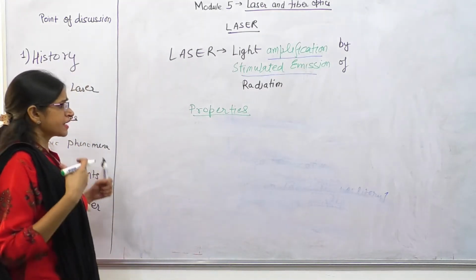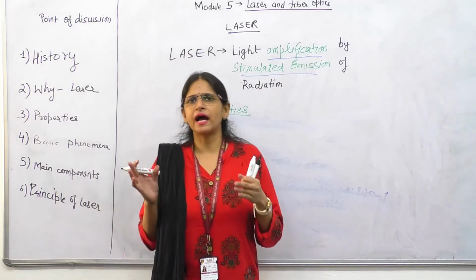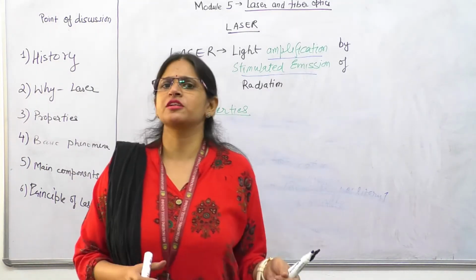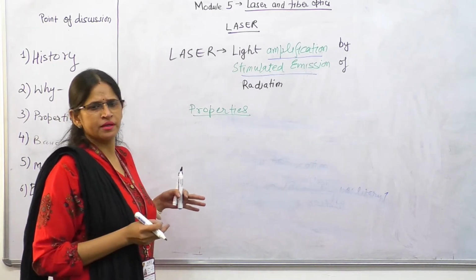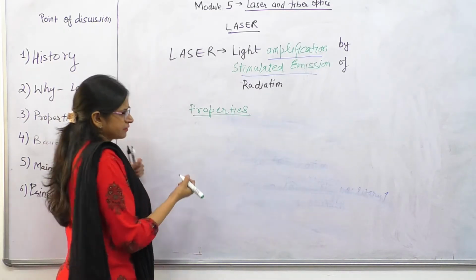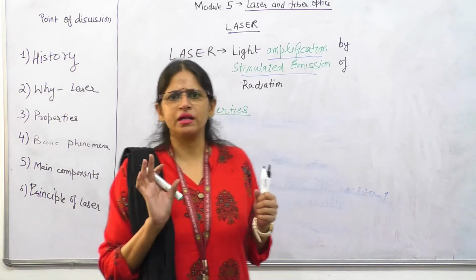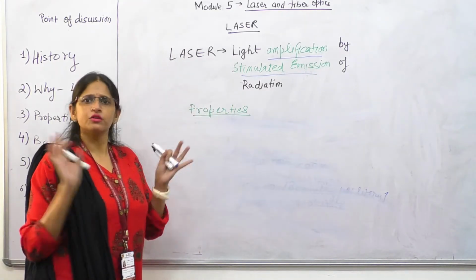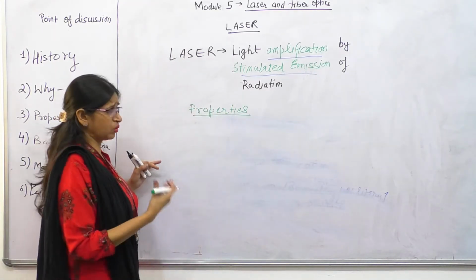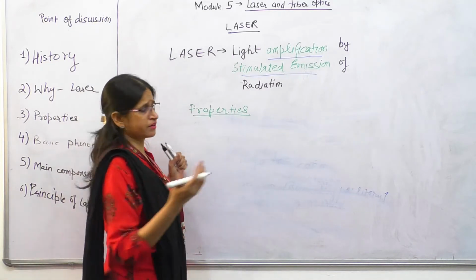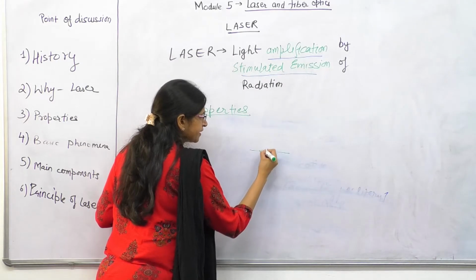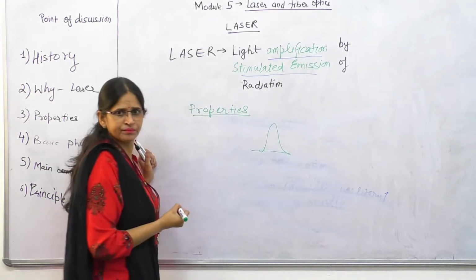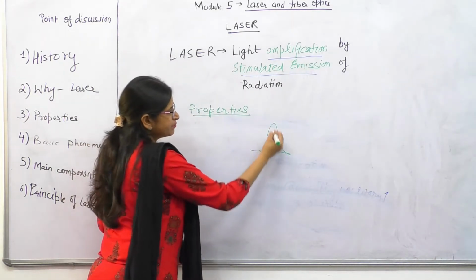So if I talk about laser and a normal conventional source, suppose there is a normal bulb. If we light a normal bulb, it will illuminate the whole room. Illuminating the whole room means no doubt it is in the visible range, but if we draw the Gaussian surface of that intensity, it will be broad. Right? It will be a bit broad.